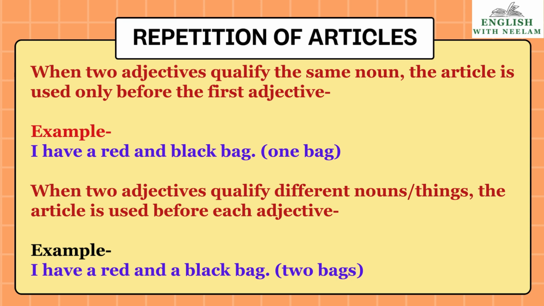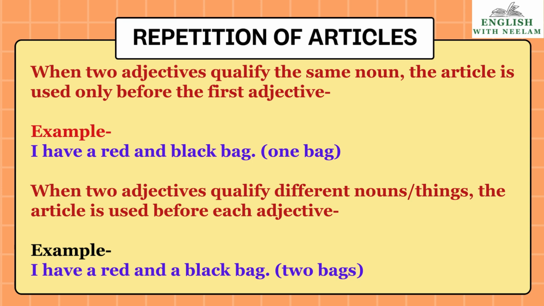Next, when two adjectives qualify different nouns or things, the article is used before each adjective. I have a red and a black bag. It means the person has two bags. One is red, the other is black. In the first sentence, the person has only one bag, of red and black color. But in the second one, the person has two bags. So, we will use the article a with both, with red as well as black.